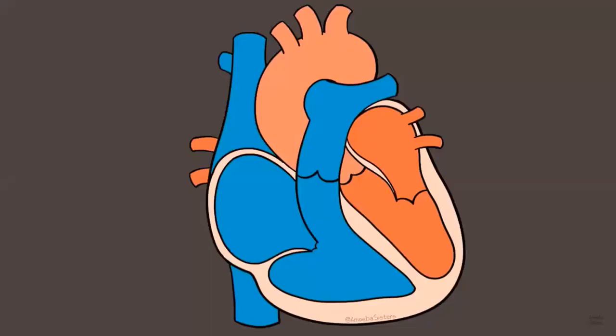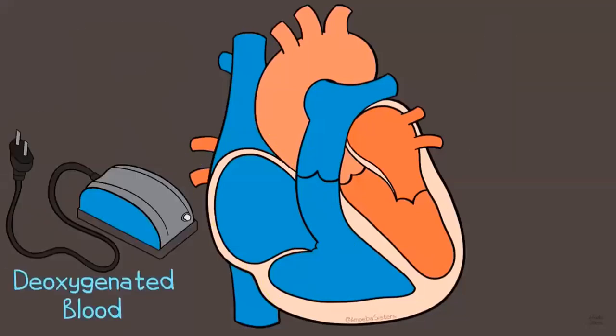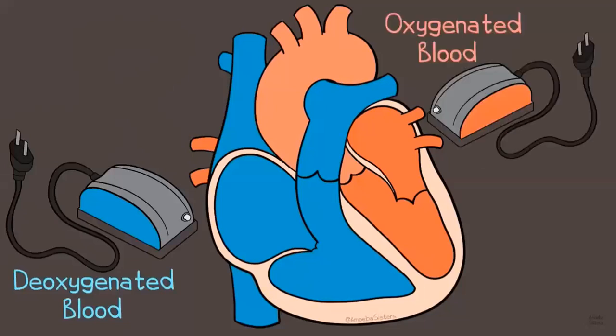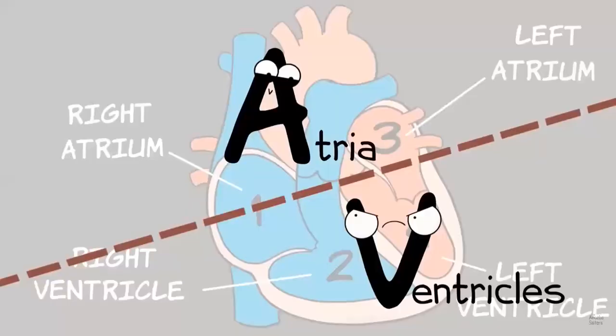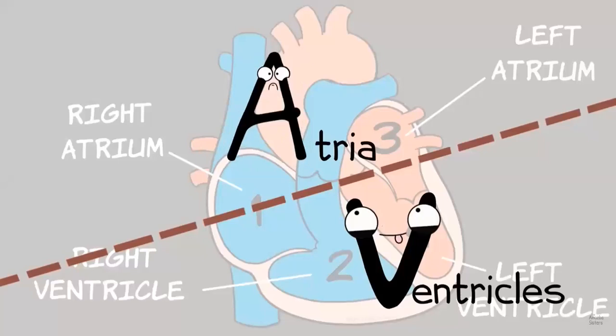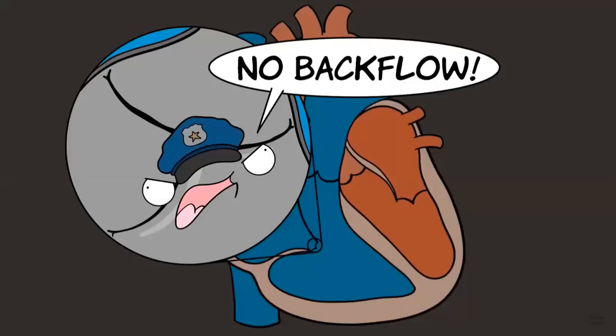So looking at this heart, the right side, and that's the person's right, so for you it will look opposite, pumps deoxygenated blood, and the left side pumps oxygenated blood. We can also see four chambers, the right atrium and right ventricle, and the left atrium and the left ventricle. I like to remember that A comes before V in the alphabet, so that helps me remember that A for atria are at the top of the heart, V for ventricles are at the bottom of the heart. Atria also have thinner walls than the thicker walled ventricles. The heart also contains valves, which we'll see when we get to tracing the pathway of blood. The valves are one-way structures that help separate the chambers and also prevent backflow of blood.